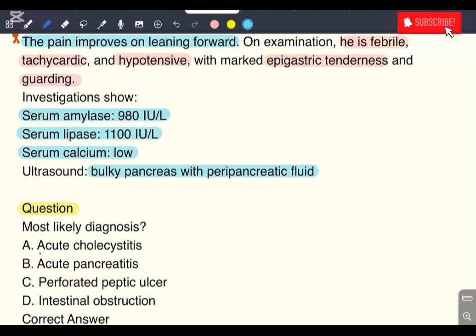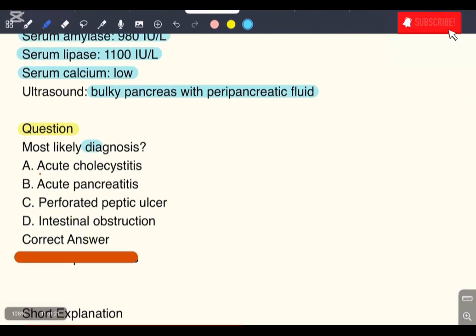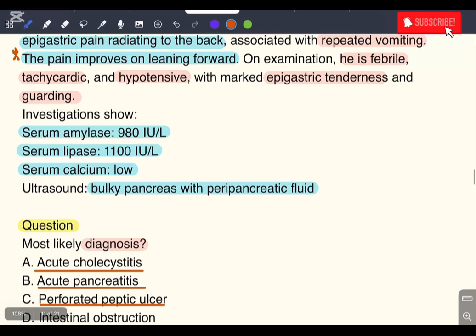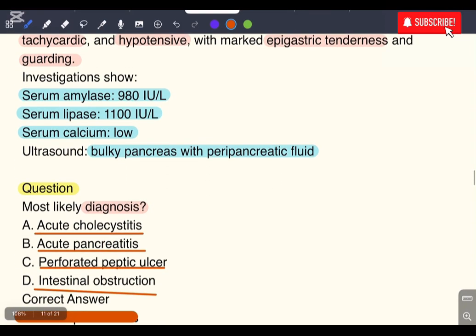So the question is, what is the most likely diagnosis? They are asking about the diagnosis. The options are: acute cholecystitis, acute pancreatitis, perforated peptic ulcer, and intestinal obstruction. So think about this question, and I will expose the answer. This is the case that we discussed, and they are asking about the diagnosis. First of all, let's see. I have exposed the question.